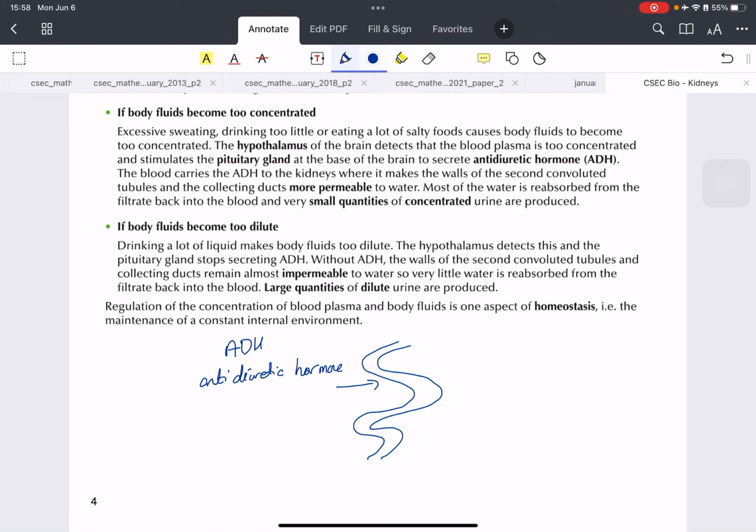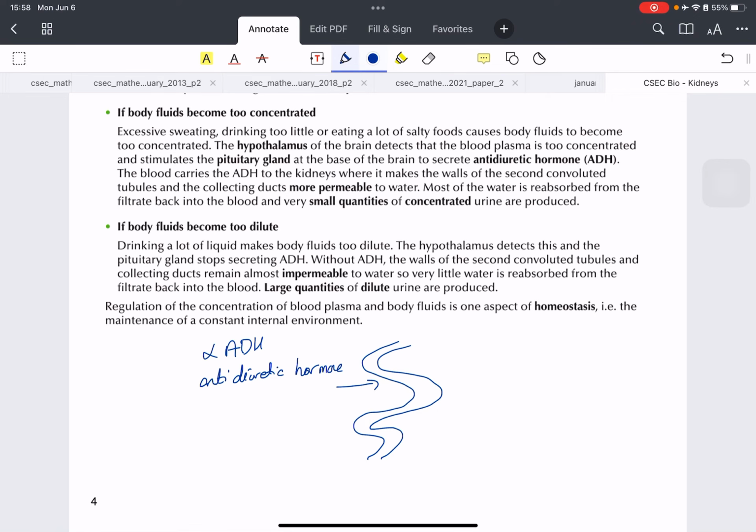However, on the other hand, if the body says, well, there's too much water in the body, or we have enough water, it will not secrete ADH, and therefore the distal convoluted tubule will absorb less water, or maybe none at all. Okay, that is the purpose of the distal convoluted tubule and ADH.